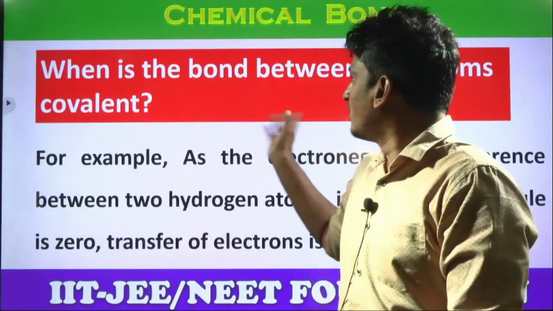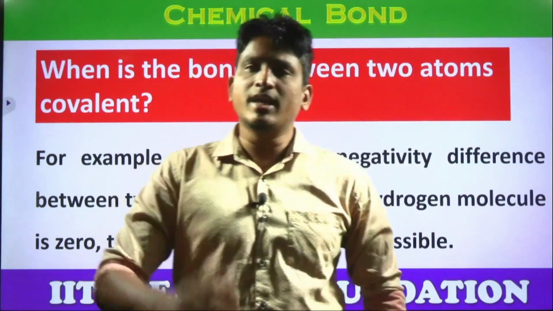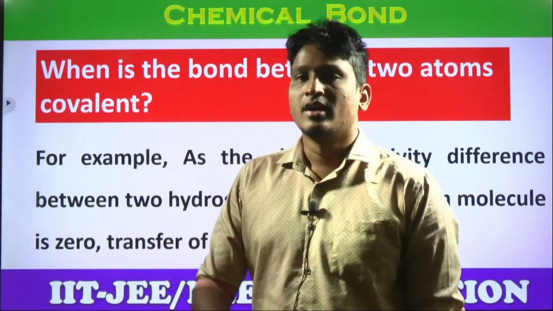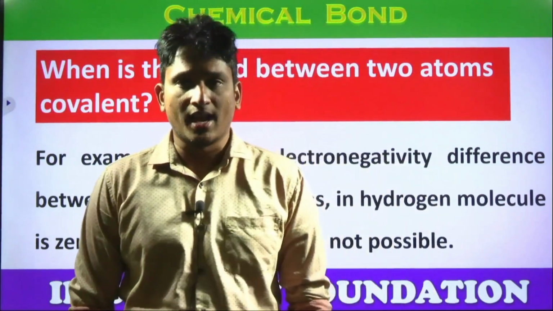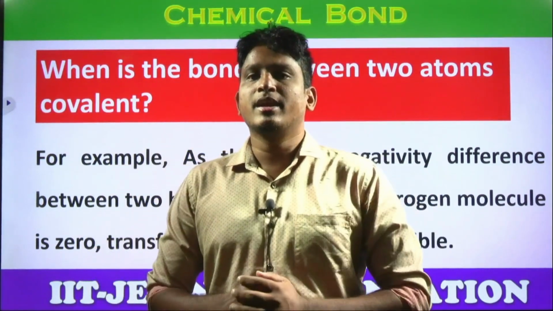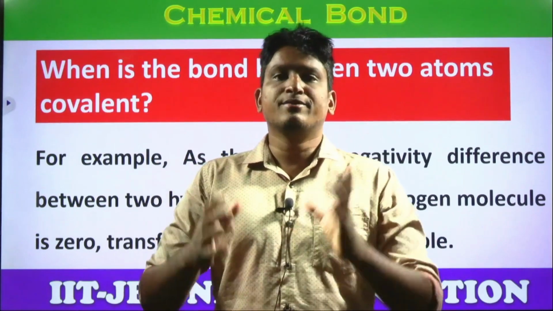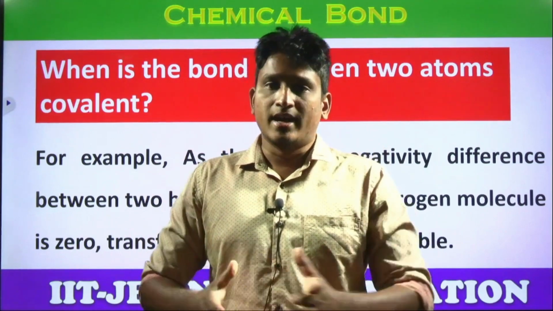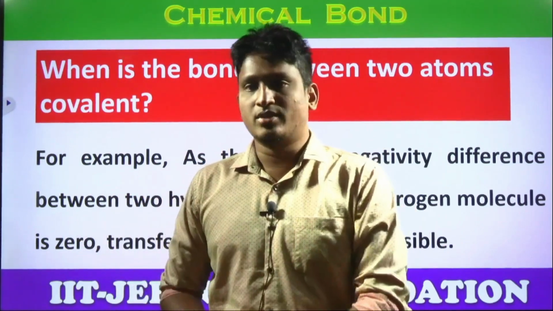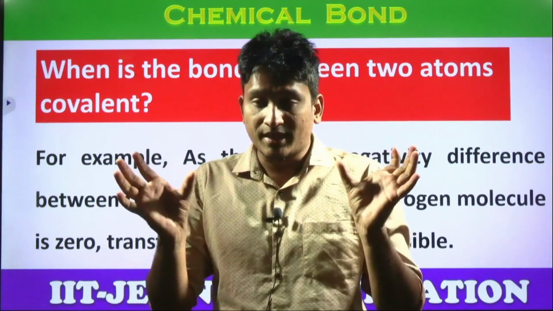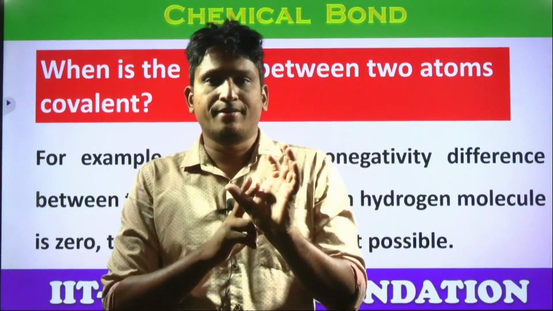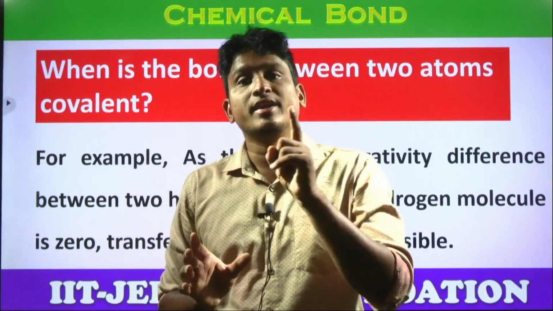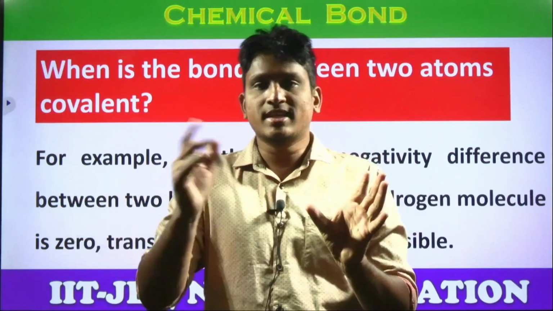When is the bond between two atoms covalent? When can we expect this covalent bond, students? When is ionic possible and when is covalent possible? When ionic is possible, as we clearly discussed in the last video, between the combining elements, the donor, that means the cation-forming element, should have a low ionization potential, yes or no? And the anion-forming element should have high electron affinity. That means one element should have high electropositive character and the other element should have high electronegative character. Then one loses, the other gains, and they form ionic bonding.